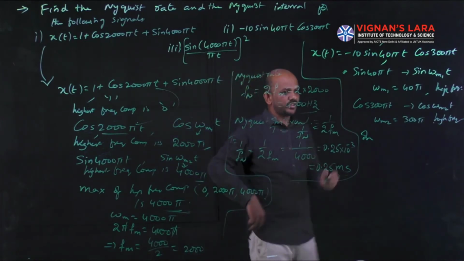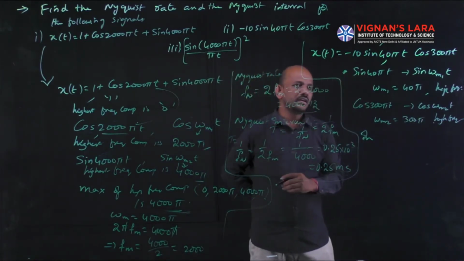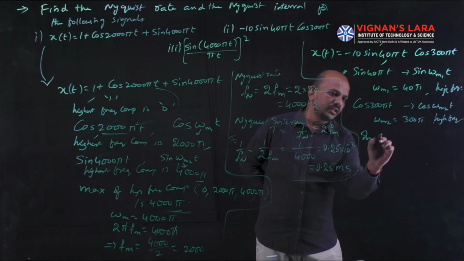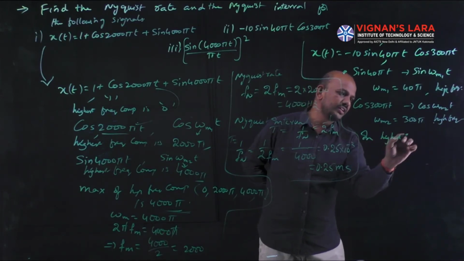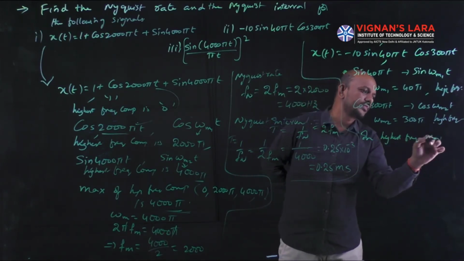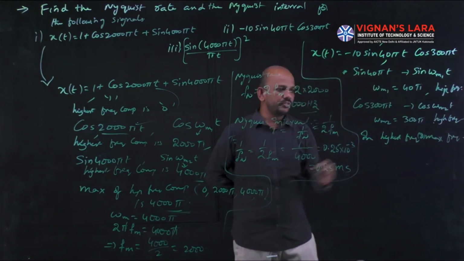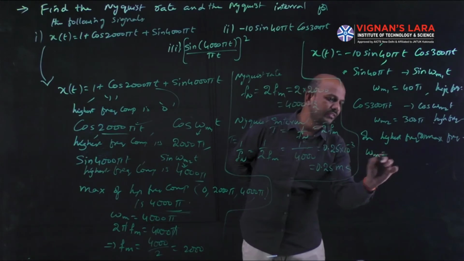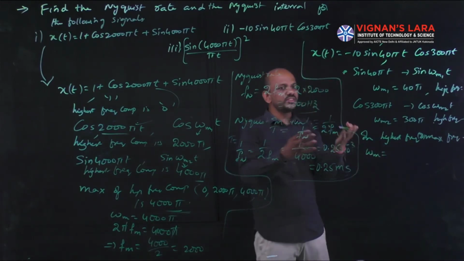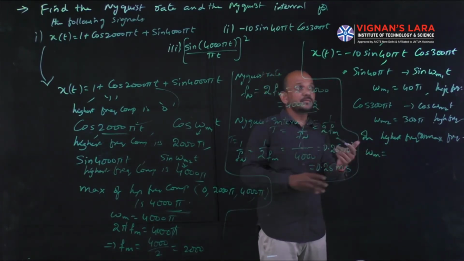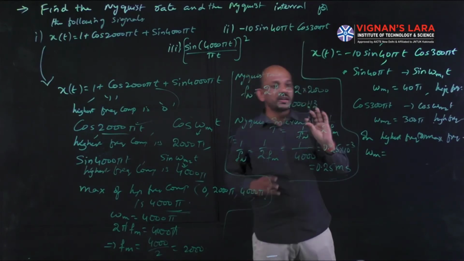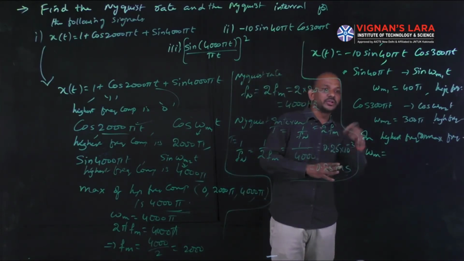So for that, in spectrum the maximum frequency component, that is omega m, will be given as a summation of these individual highest frequency components, because here it is multiplication, so that will be converted into convolution in spectrum.